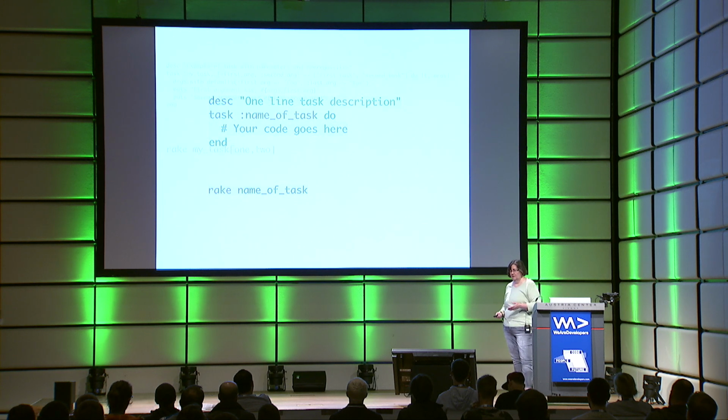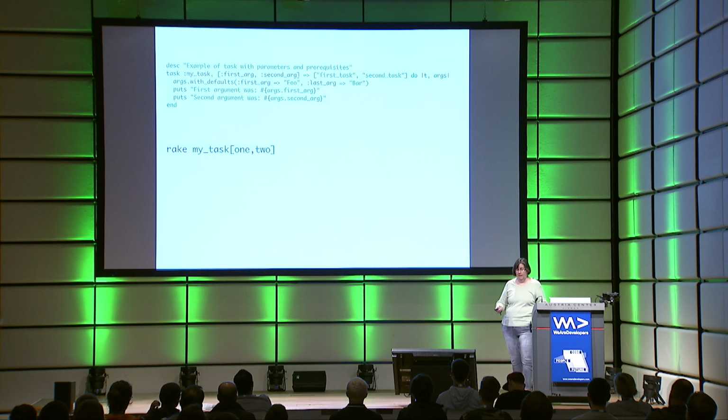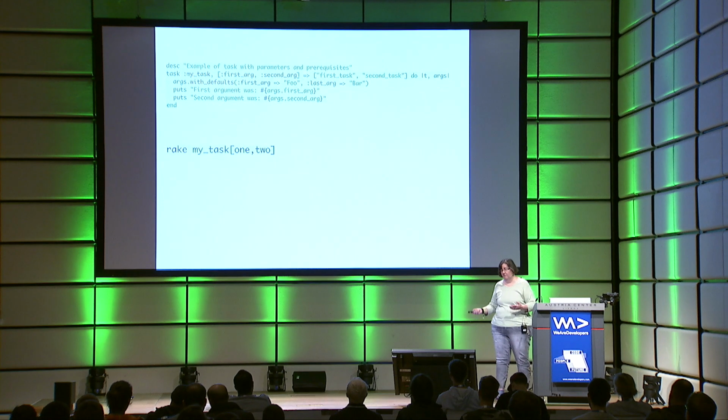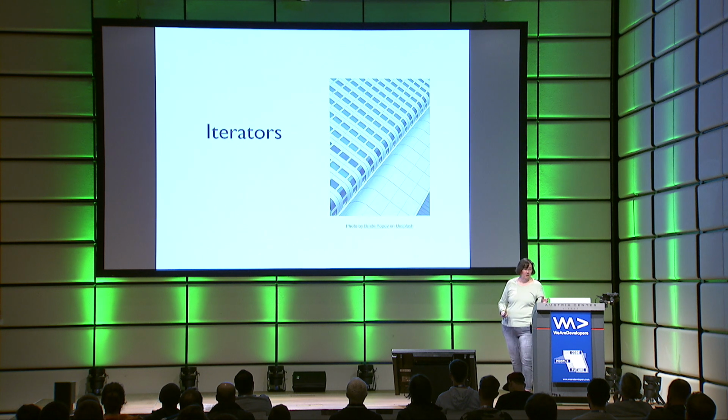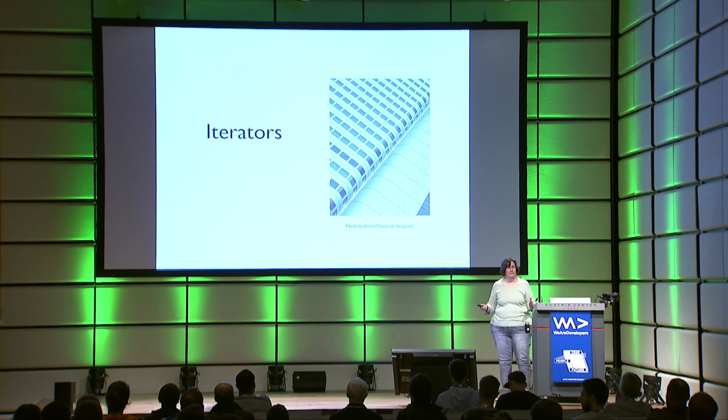And your Rake tasks don't have to be simple. They can be really complex, like this one, where you can have arguments, and those arguments can have defaults. And then you invoke them with rake task and give it some parameters. Okay, moving on from DSLs, let's talk about iterators. Now, iterators are just some of my favorite things in Ruby because they're so built into the standard library that there's so much boilerplate kinds of code that you never have to write.